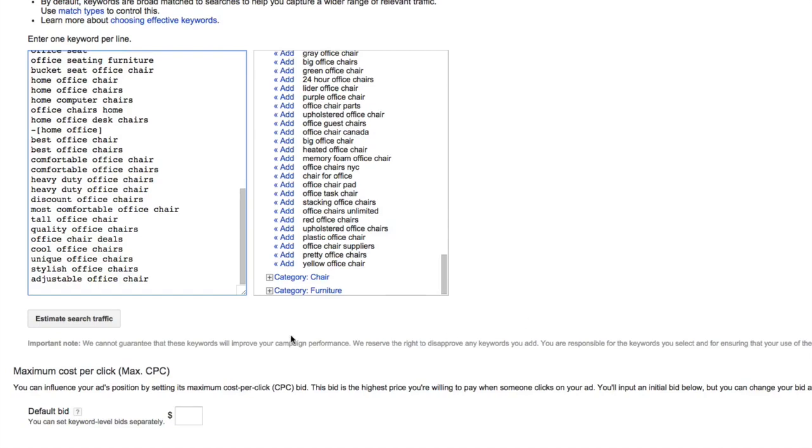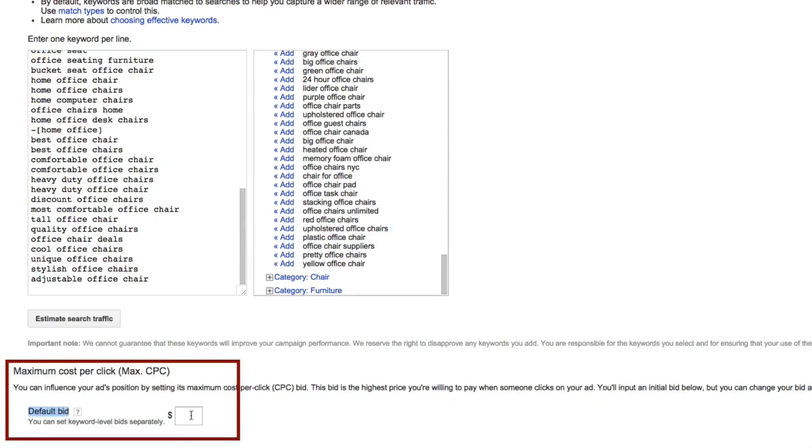Now, in order to save the ad group, you have to add in a maximum cost per click default bid. So what does this mean? Your default bid is the maximum dollar value that you're willing to pay that new keywords will inherit unless you override them with keyword level bids. So your maximum cost per click, your max CPC at the ad group level, which is what we're setting now, is the maximum you're willing to pay when you add new keywords unless you override them with keyword specific bids. So for example, if I put $4 now, all these keywords will inherit a $4 max CPC bid. That's how it's going to work.